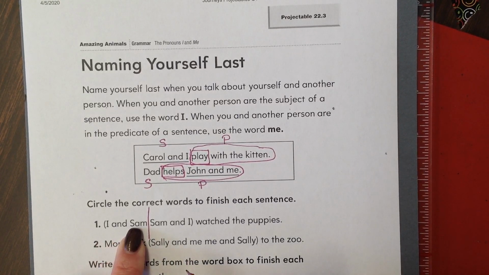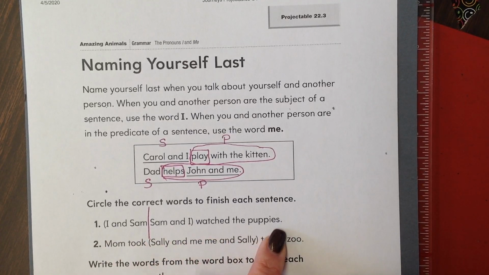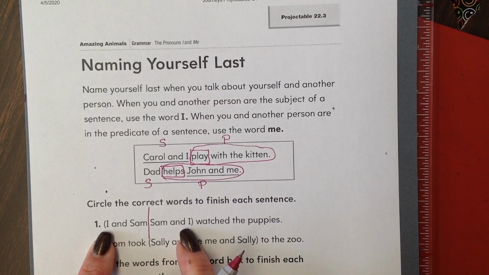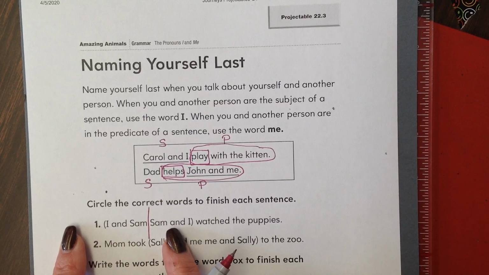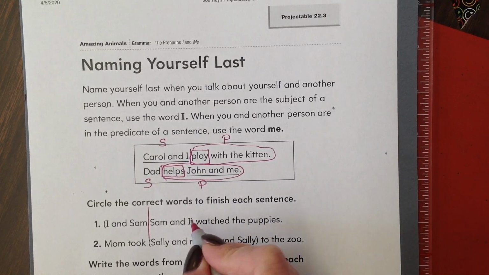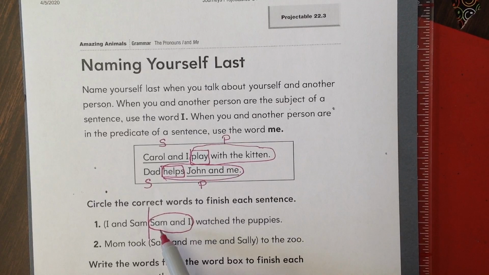Okay, I and Sam, or Sam and I, watch the puppies. Well, when I'm looking at this, I see that they're using the pronoun I in both choices, which is correct because watched is the verb, so that means we are talking about the subject. Now, which one of those choices is correct, do you think? Remember the rules? Good. Sam and I would be the correct choice because they place the other person before themselves.